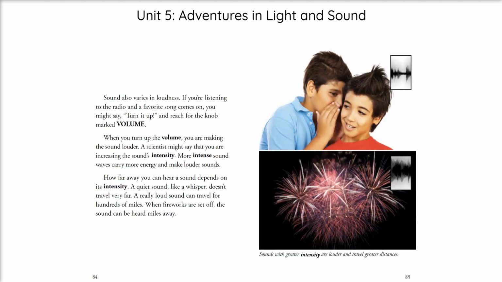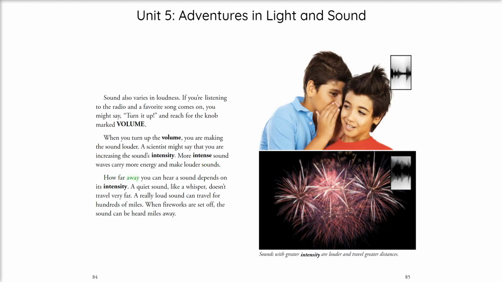Sound also varies in loudness. If you're listening to the radio and a favorite song comes on, you might say, "Turn it up," and reach for the knob marked volume. When you turn up the volume, you are making the sound louder. A scientist might say that you are increasing the sound's intensity. More intense sound waves carry more energy and make louder sounds.